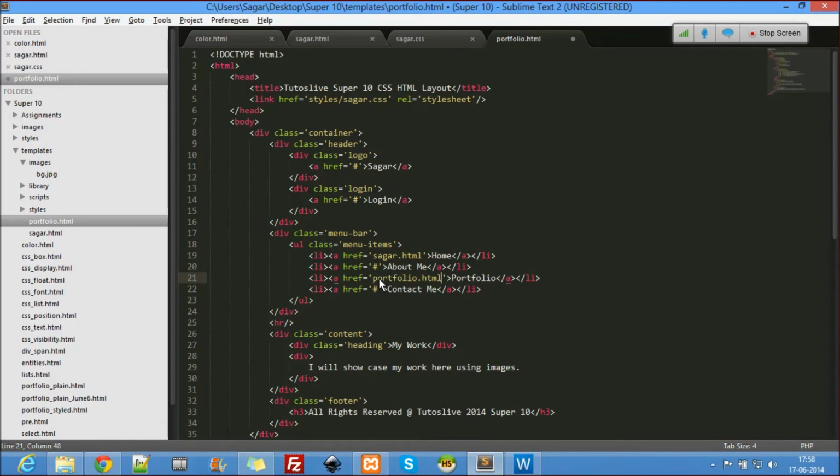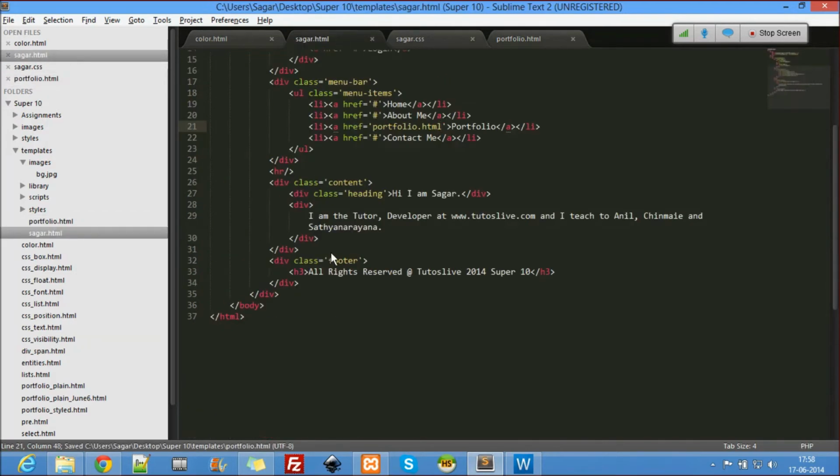Now inside the portfolio.html, okay, for this link I'll use class as active. So this is the active class, and when I go to home sagar.html, okay, this home is sagar.html, and here in this file the active link is the home link, right?